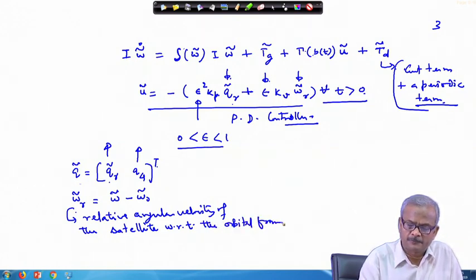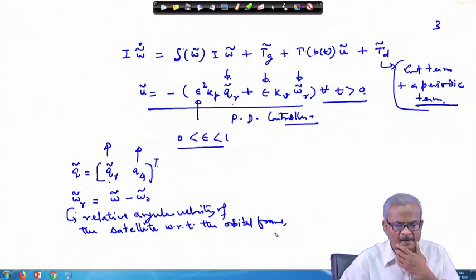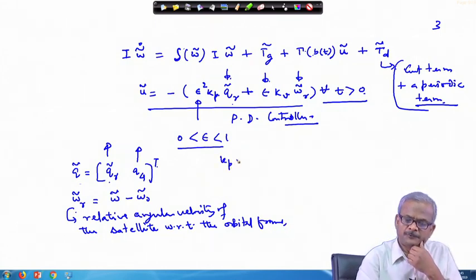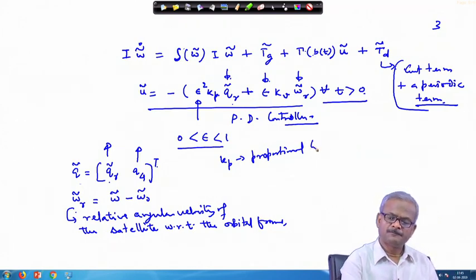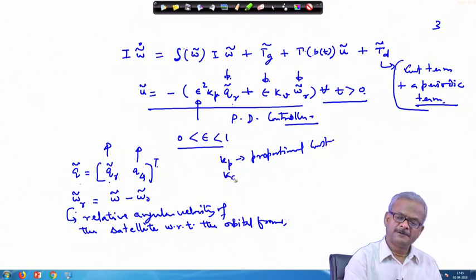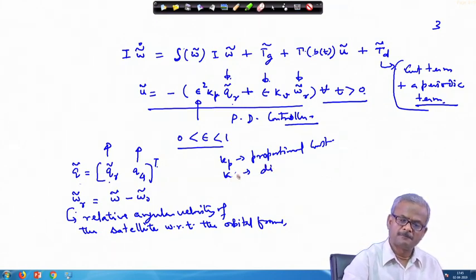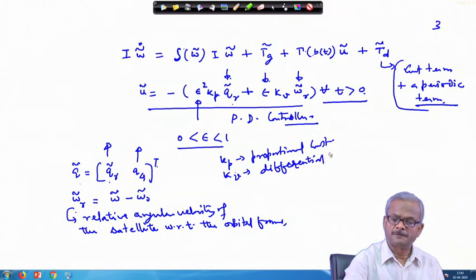K p is your proportional constant, as in your PD control you use this symbol, and K d, or K v, is the differential constant.